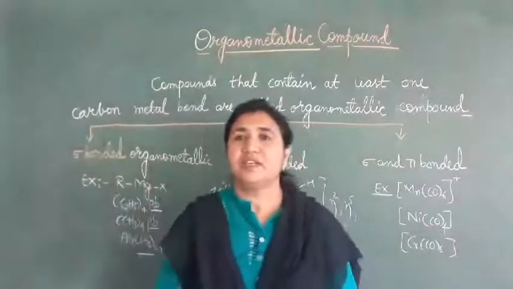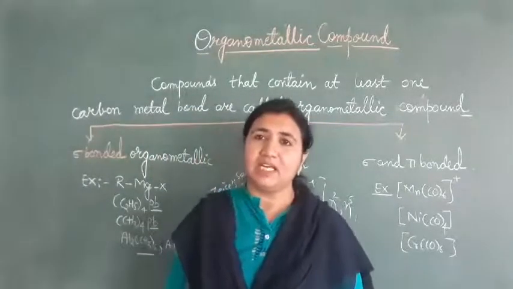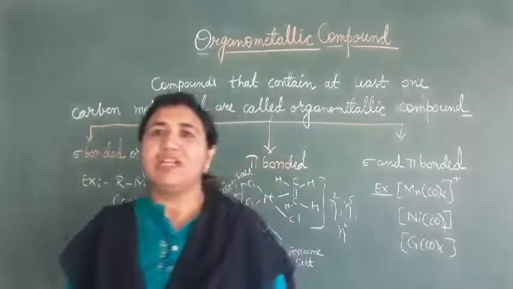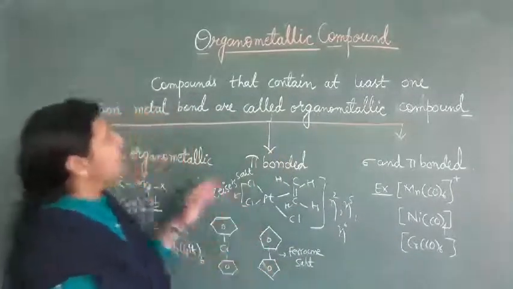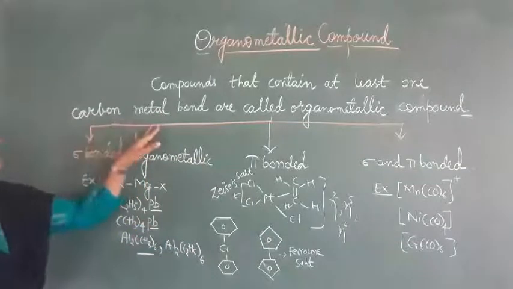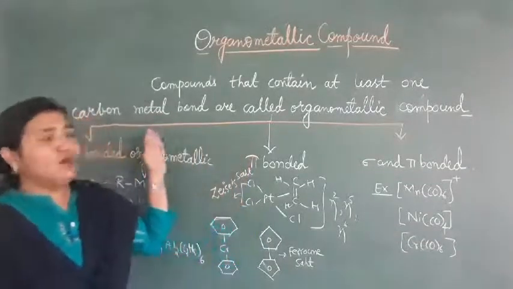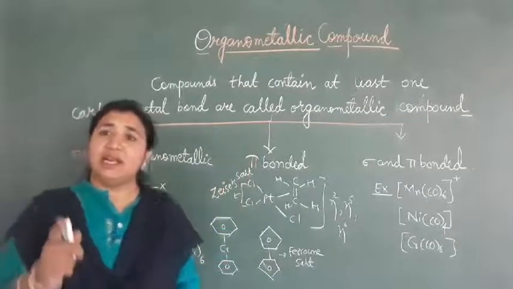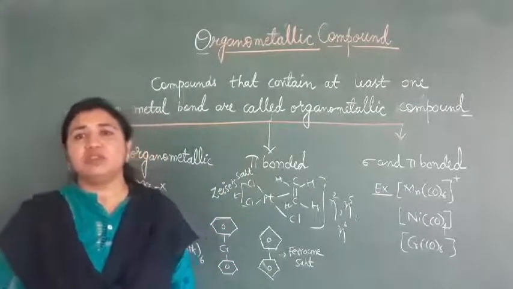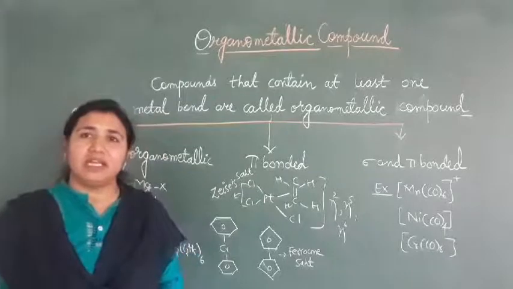Hello students, today's topic is organometallic compound. What is an organometallic compound? The compounds that contain at least one carbon-metal bond are called organometallic compounds.